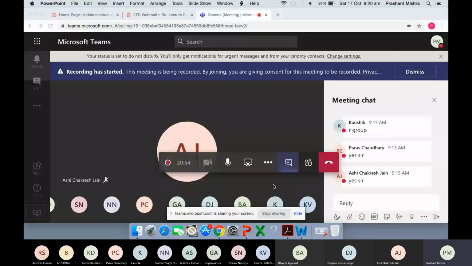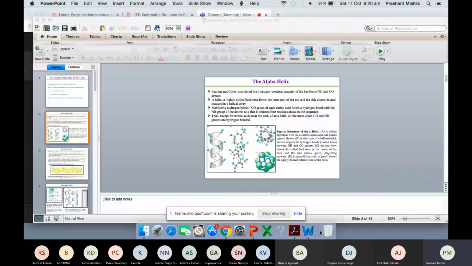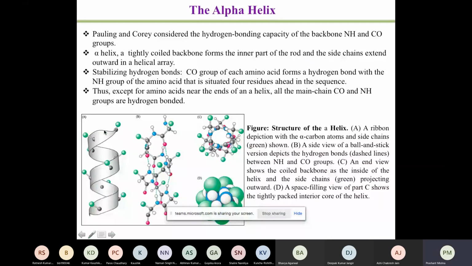Okay, so what I wanted to show is that yes, it is a visible structure. You have learned that a protein structure can be given by a ribbon shaped model. There is another way of representing a protein, which is a ball and stick model. And there is another way where you can give a space filling model. You will learn how these models are important. For example, this kind of shape gives us a feeling of how much alpha helix or beta sheet is present in the protein structure. So it's a very clear indication.